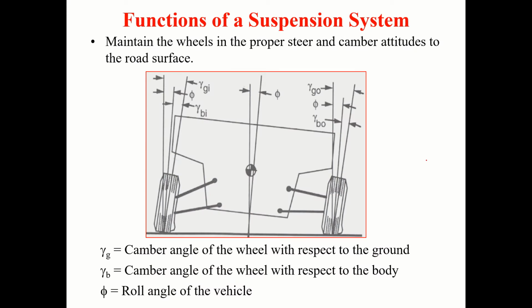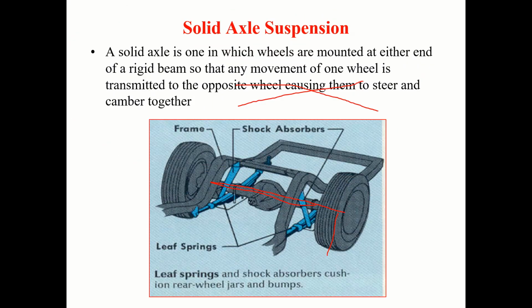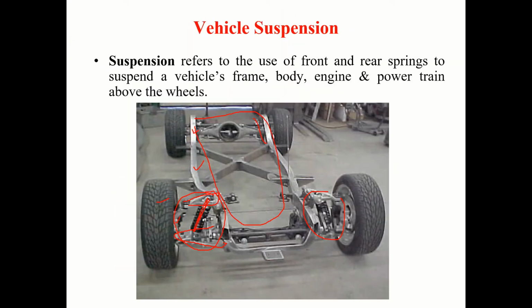Second thing is, if you see this, here you have the stub axle, then you have the knuckle and all this. This is connected to the frame through the upper control arm and lower control arm.